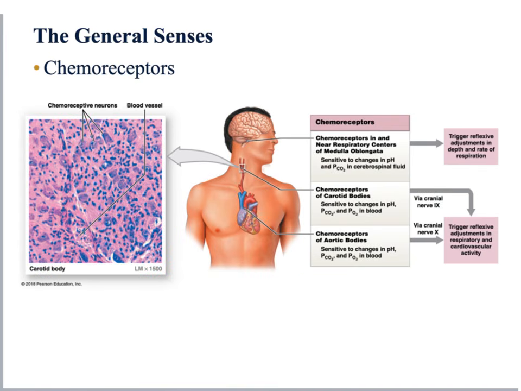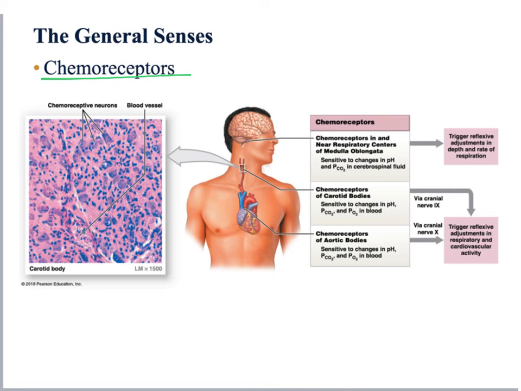The last type of receptors we need to talk about are the chemoreceptors, which are receptors sensitive to chemicals. Even though we do not feel the concentration of oxygen and carbon dioxide in our blood and cerebrospinal fluid, our brain is receiving that information from the chemoreceptors. In fact, when we go hiking, of course not in Miami, right? When we go to high altitudes where the oxygen in the air is less, the chemoreceptors inform our brain that the oxygen level in our bloodstream is dropping, and then our brain makes us breathe faster.